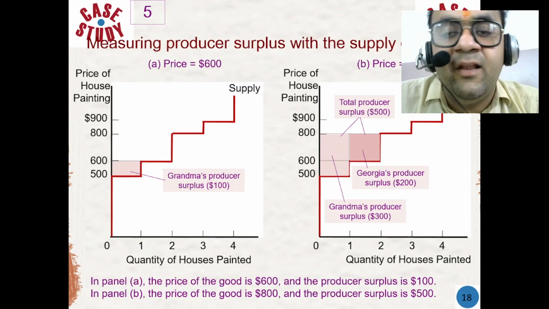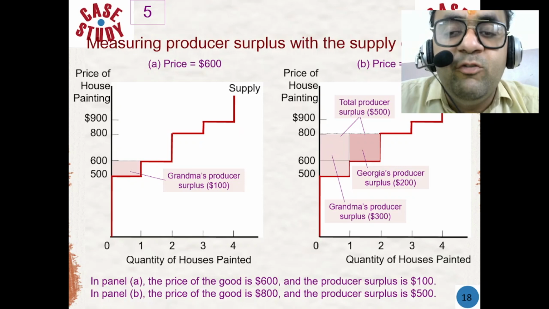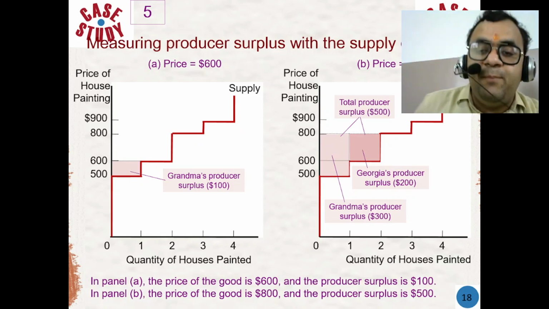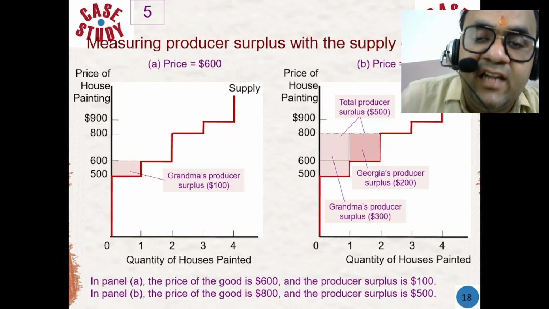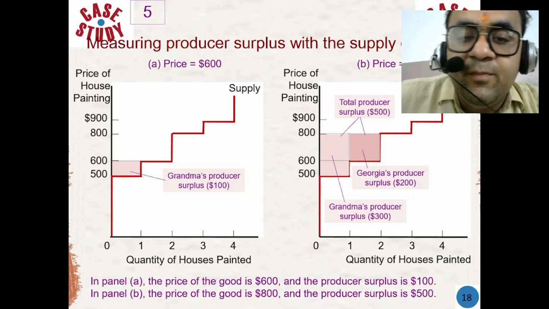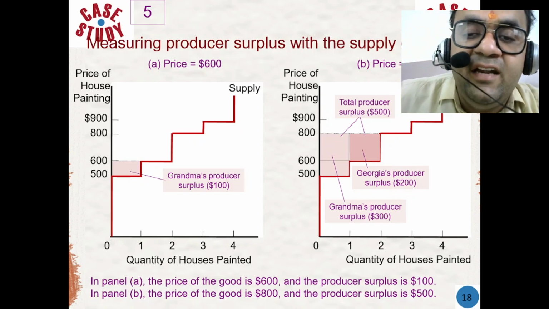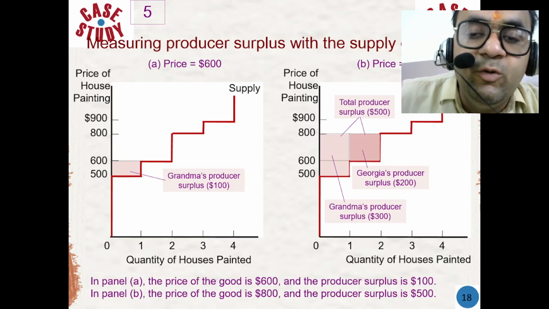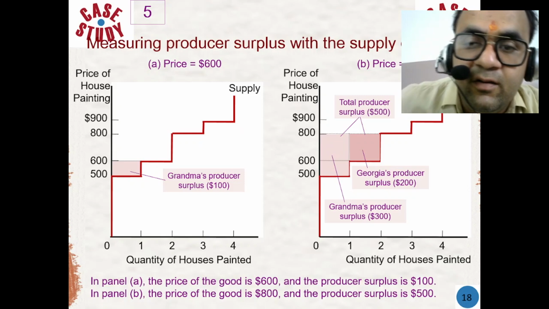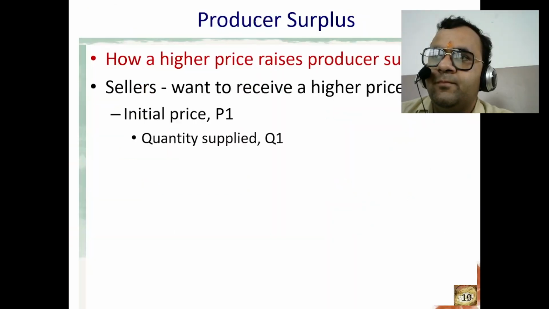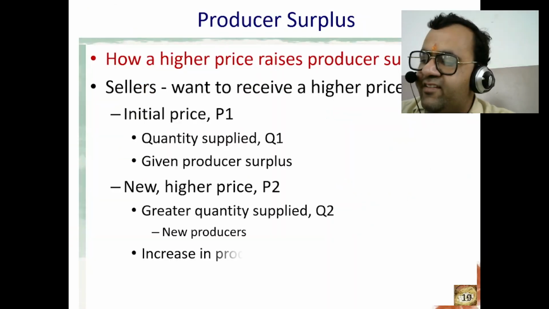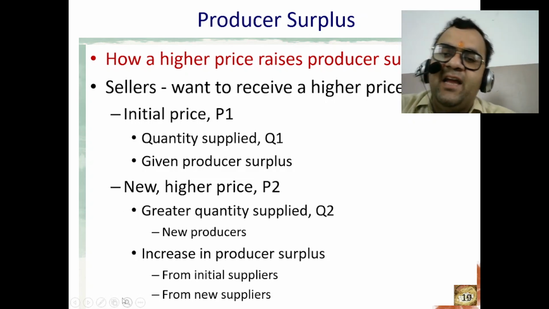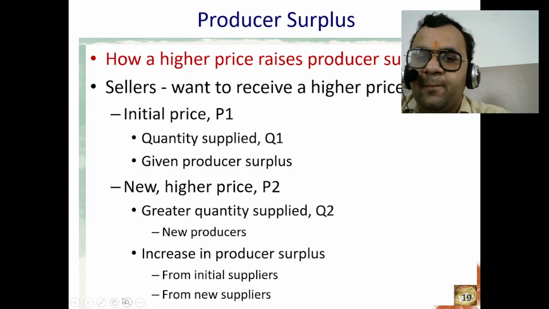By measuring producer surplus, businesses and policymakers can evaluate the impact of price changes, taxes, or subsidies on producer profitability and make informed decisions to maximize producer surplus. The question arises: how does a higher price raise producer surplus?